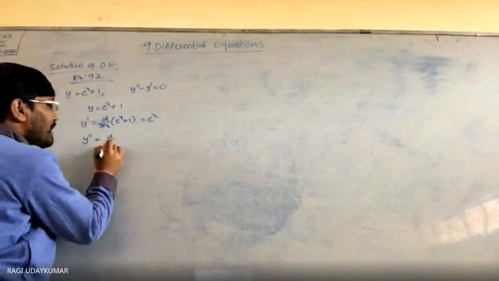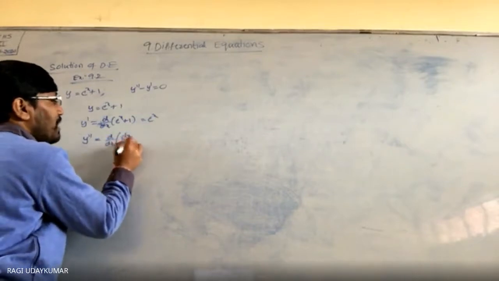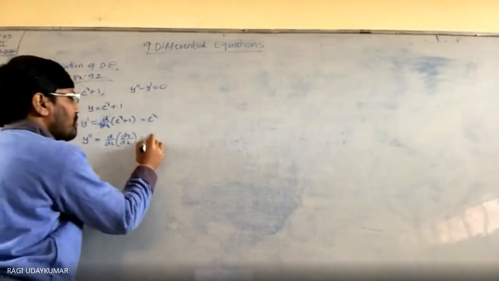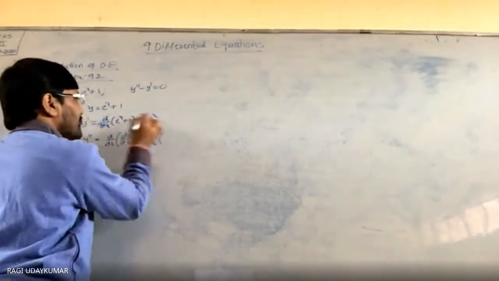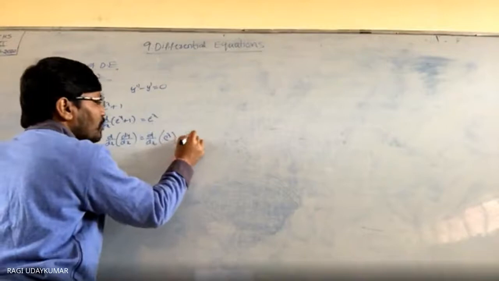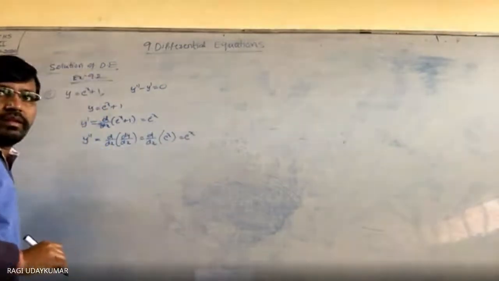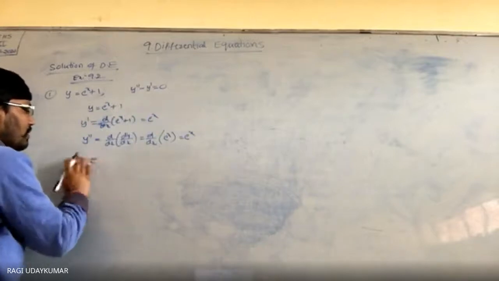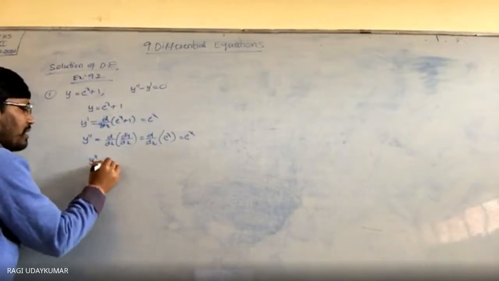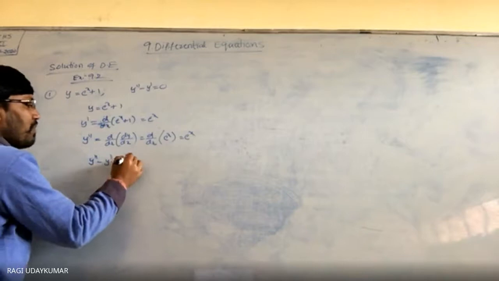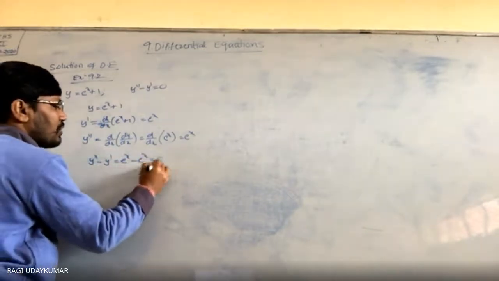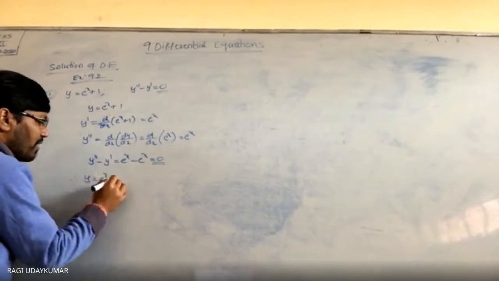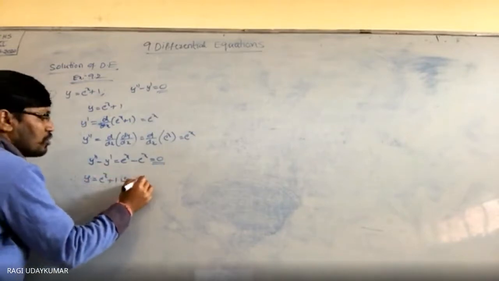That is nothing but d by dx of dy by dx, d square y by dx square. So d by dx of dy by dx, which is e power x, we have to differentiate this. So substitute these values here. y double dash minus y dash is equal to e power x minus e power x, which is equal to 0. We got 0. Therefore, you can write y is equal to e power x plus 1 is the solution of the given equation.